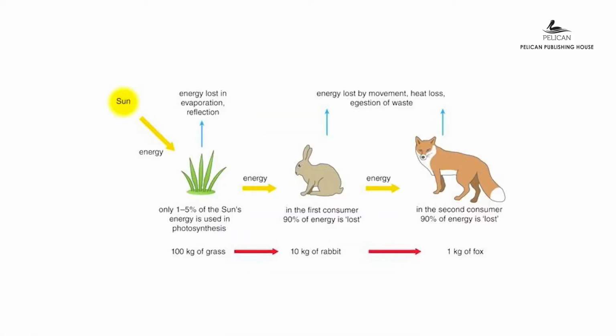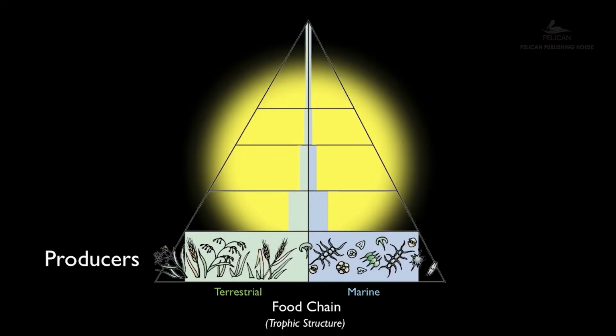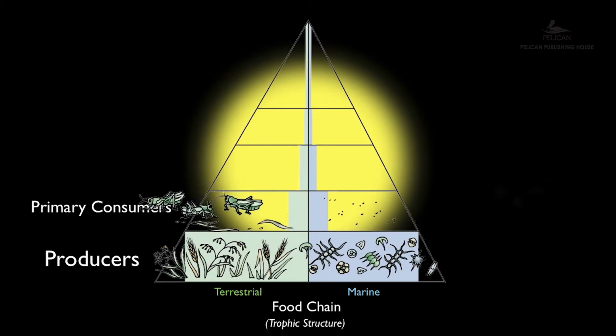Energy is lost at each level. As the food chain increases, there is a decrease in the amount of energy that passes from one animal to another. Plants are the only organisms that produce their own food. Plants introduce the energy into the food chain. Others are only consumers of that energy.